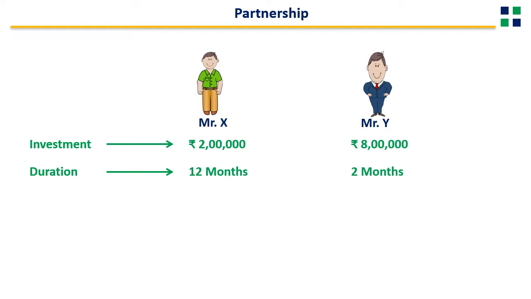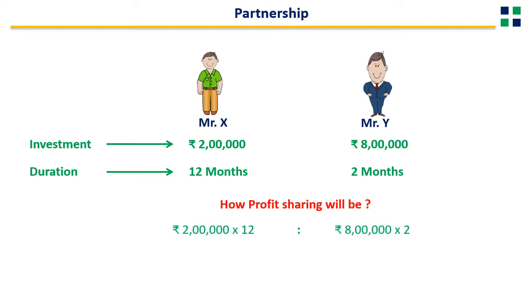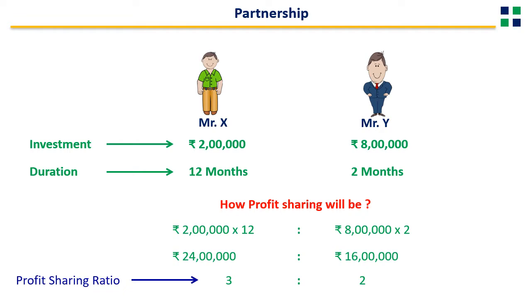Now here comes a certain calculation before answering this question. The question is how profit sharing will work if the amount of investment is different and the duration is also different. The effectiveness of the investment we should find out by multiplying the investment with the duration to calculate the profit ratio, like this. 2 lakh rupees X invested for 12 months, that is 2 lakh multiplied by 12, and Y invested 8 lakh for 2 months, so that will be 8 lakh multiplied by 2. That comes out to be 24 lakh is to 16 lakh. So the ratio of profit share will obviously be 3:2.